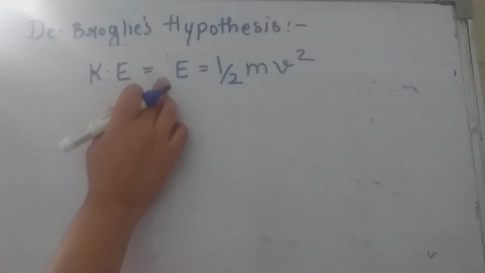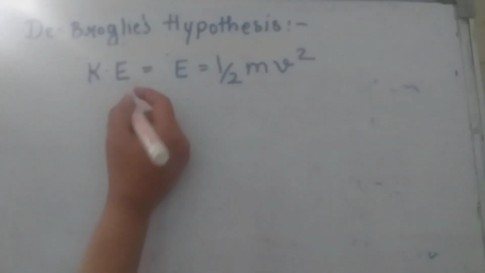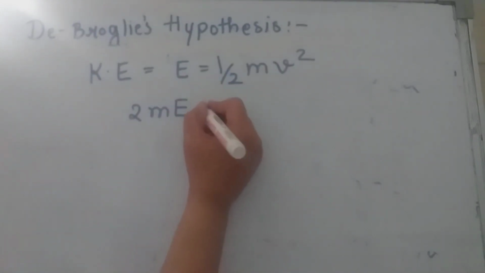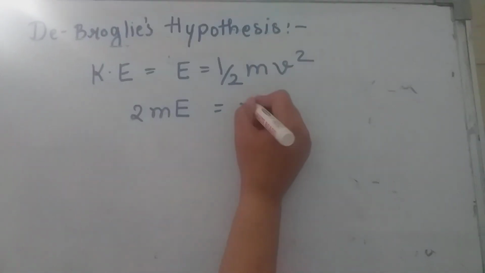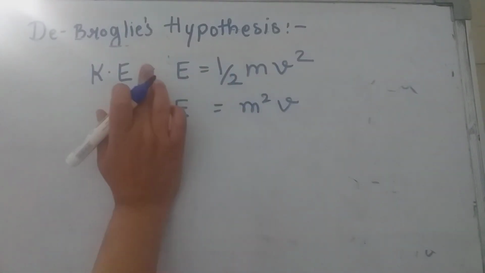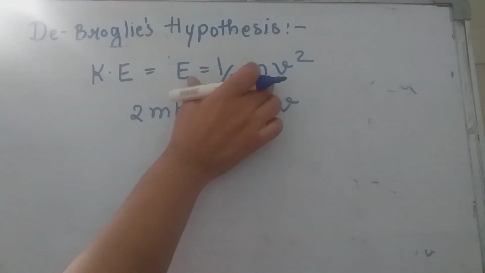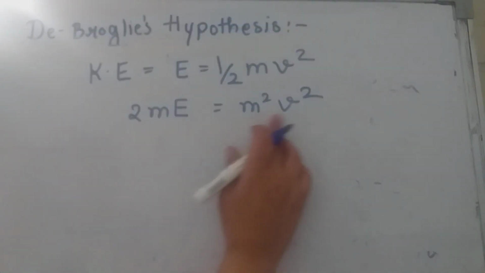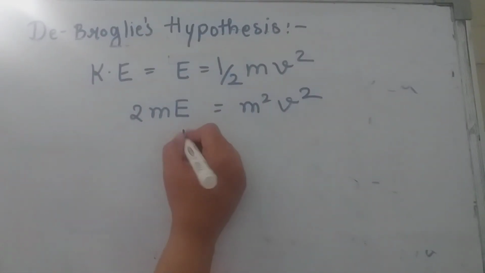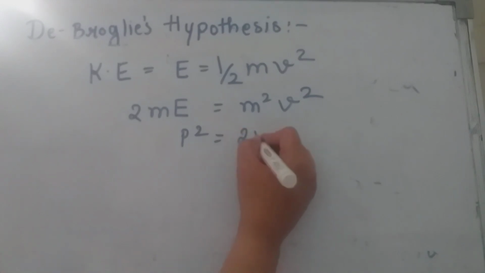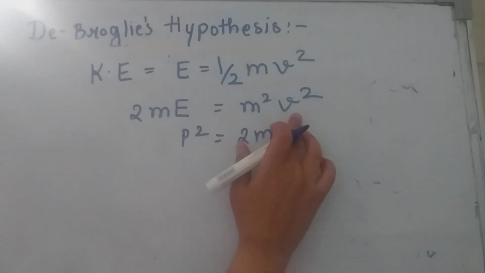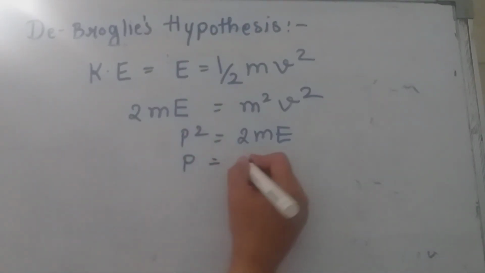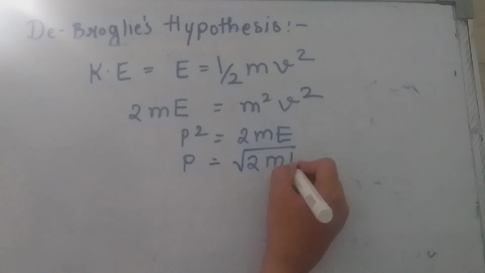Taking 2 on this side and multiplying both sides by m, I can write this equation as twice mE is equal to m square v square. So p square is equal to twice mE. Mass into velocity is momentum, and therefore p square is equal to twice mE. Therefore p is equal to under root of twice mE.